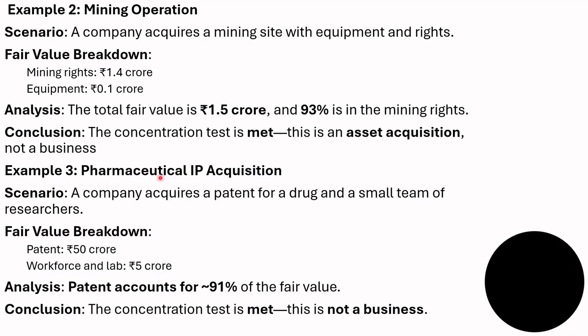Example 3, pharmaceutical IP acquisition. A company acquires a patent for a drug and a small team of researchers. Fair value breakdown: patent is rupees 50 crore, workforce and lab rupees 5 crore. Analysis: patent accounts for 91% of the fair value. Conclusion: the concentration test is met. This is not a business.